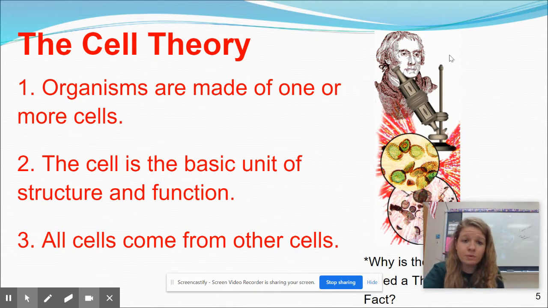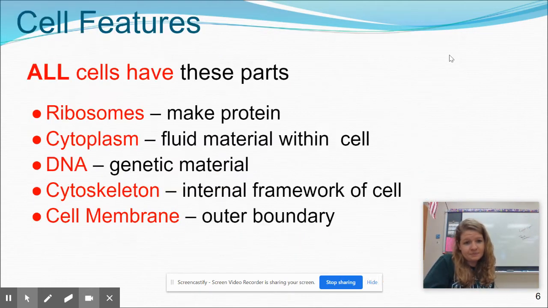So you should know the three parts of the cell theory. One, organisms are made up of one or more cells. Two, the cell is the basic unit of structure and function, or the basic unit of all life. And three, all cells come from other cells. Those are the three main points. So remember, in your reading and your first set of notes that you did, I think that was last Wednesday, e-learning day, you learned about the two types of cells, prokaryotes and eukaryotes, and there are things that make them different. However, all cells have these parts.